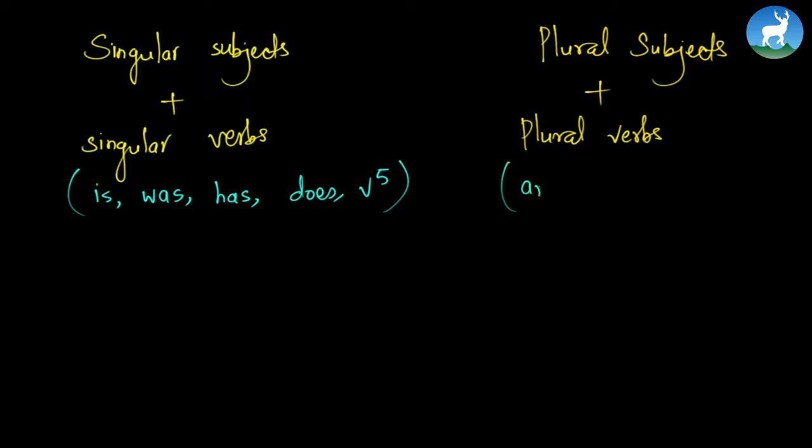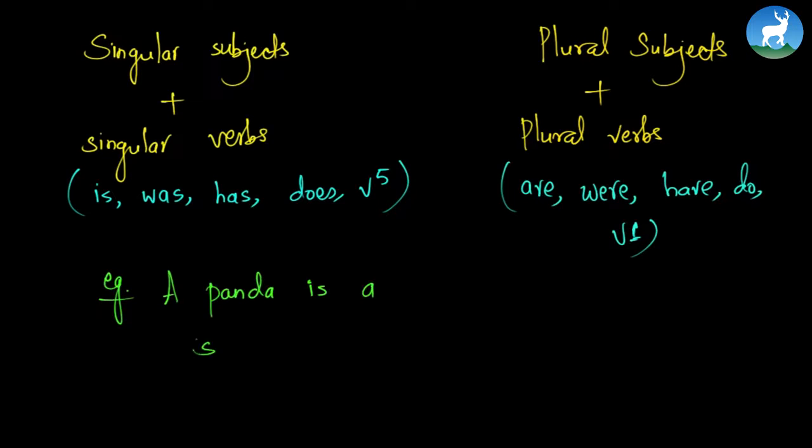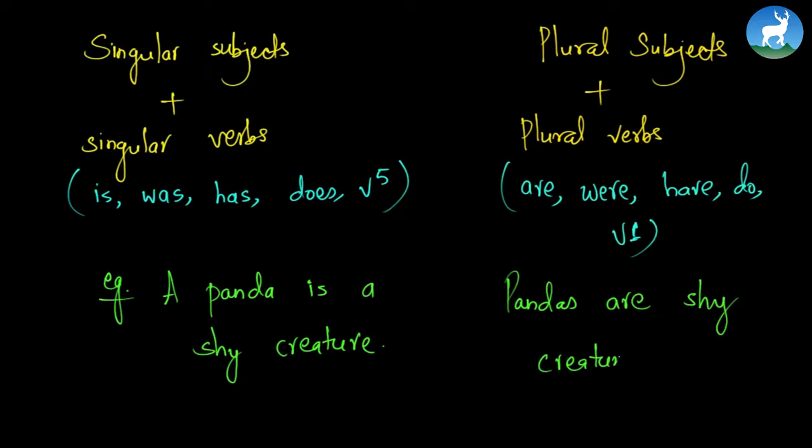They are are, were, have, do, and finally V1, the first form of the verb. Let's write some examples and you will be very clear, right? Let's write one example. A panda is a shy creature. What is the plural form of this sentence? It is pandas are shy creatures.